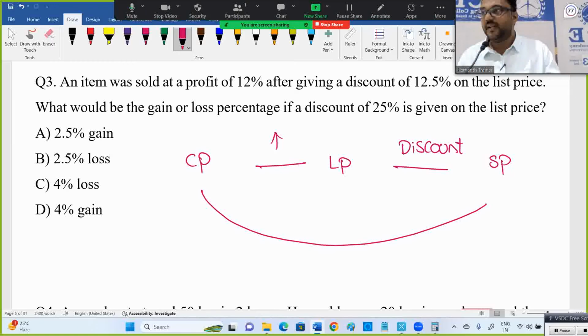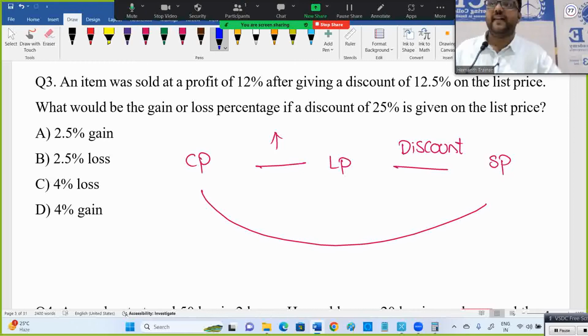There are some shops, branded shops, Lenin and all, they don't give a discount. If you go for Ramraj, something like that also, there are no discounts in a few shops. Then selling price equals labeled price. Some questions don't have a discussion regarding discount. In those cases, selling price equals labeled price directly. Discount zero. When it's not mentioned, we'll take discount as zero.